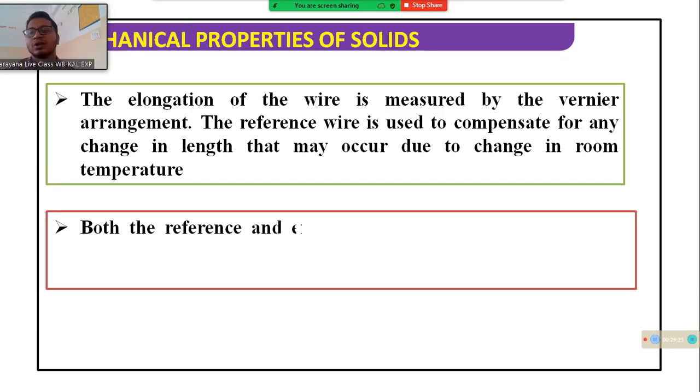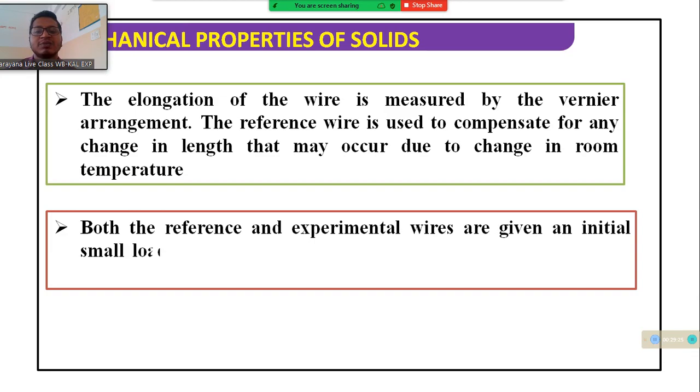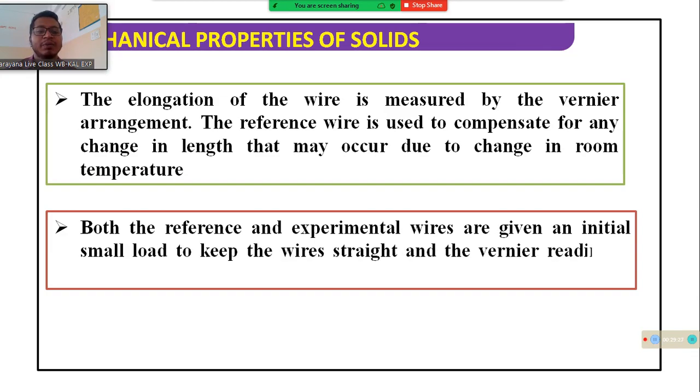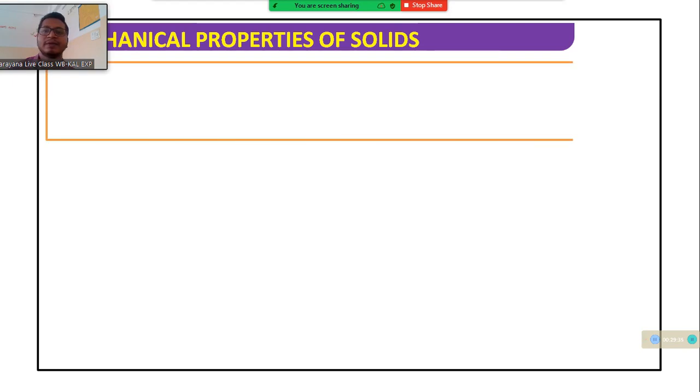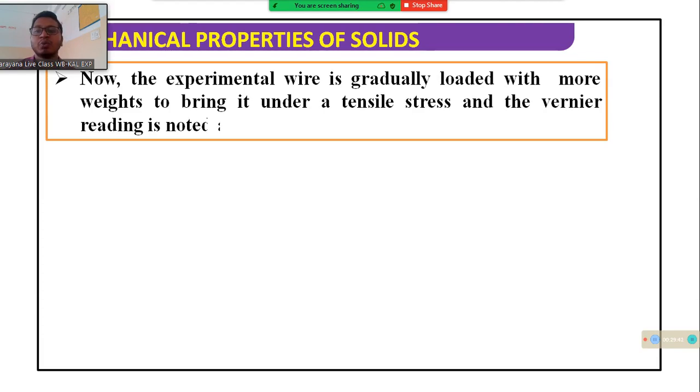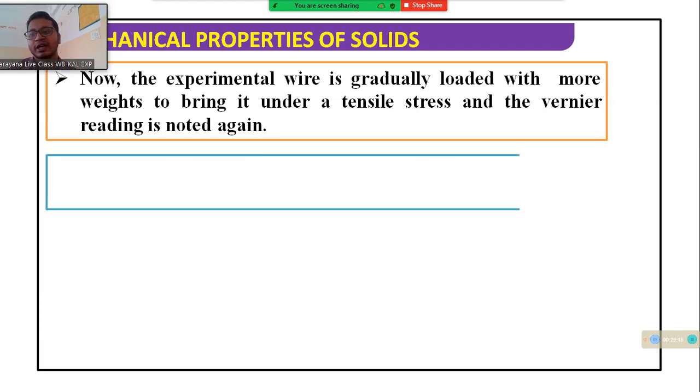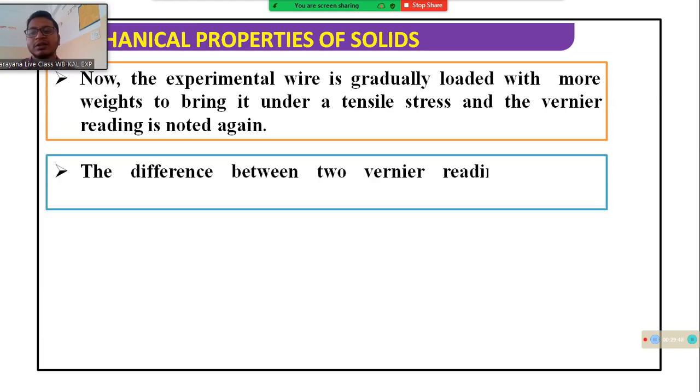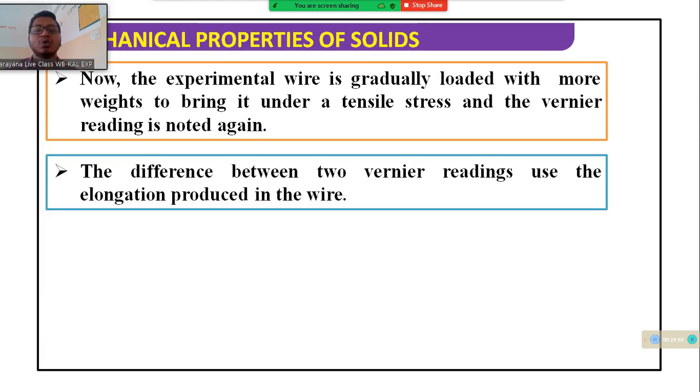Next, both the reference and experimental wires are given an initial small load to keep the wire in a straight line, and the vernier reading is noted. Now the experimental wire is gradually loaded with more weight to bring it under the tensile stress, and the vernier reading is noted again, same as previously. The difference between the two vernier readings gives the elongation produced in the wire.